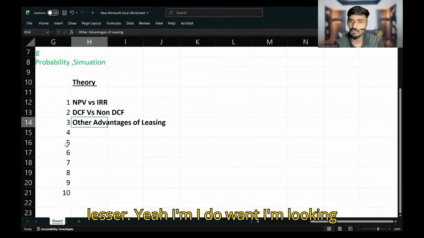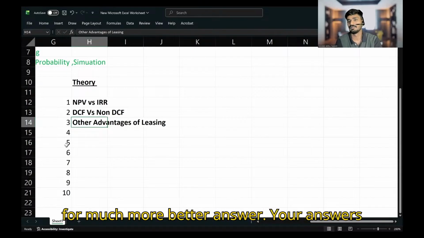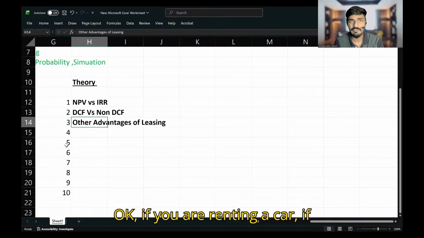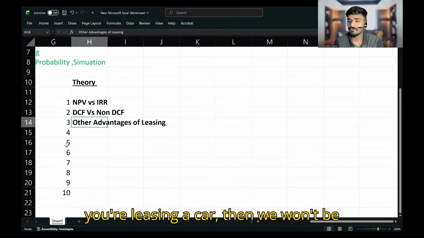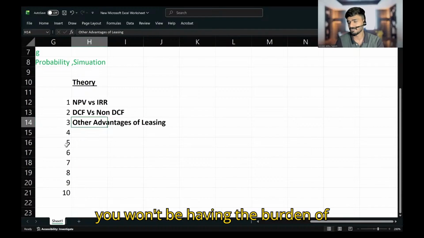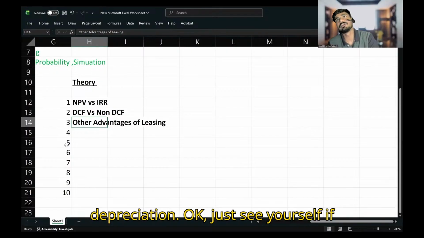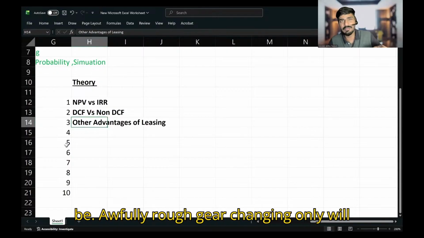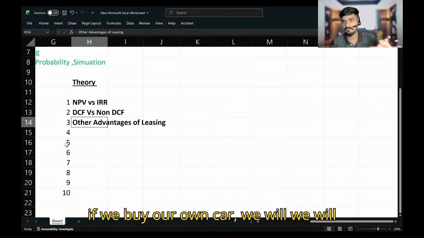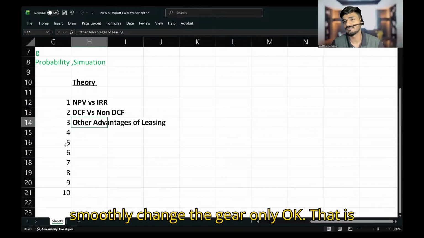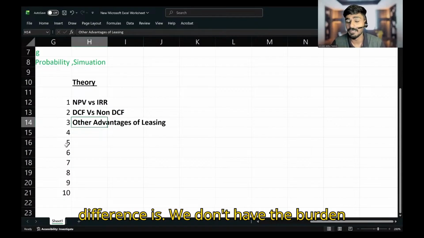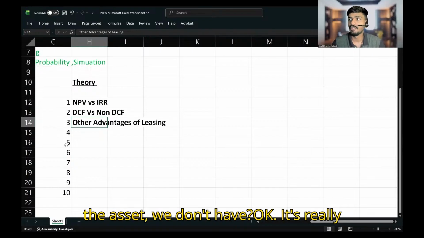I'm looking for a much better answer. Your answers are not that bad, but I'm looking for something better. If you are renting a car, if you are leasing a car, then we won't have the burden of depreciation. If you rent a car, gear changing will be rough, but if we buy our own car, we will change the gear smoothly. No, that is not the difference. Actually, the difference is we don't have the burden of depreciation if we are leasing the asset.